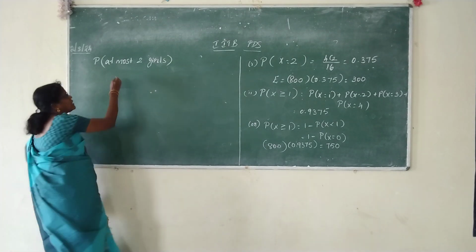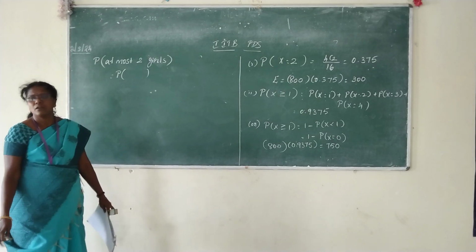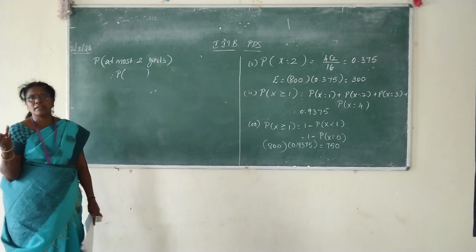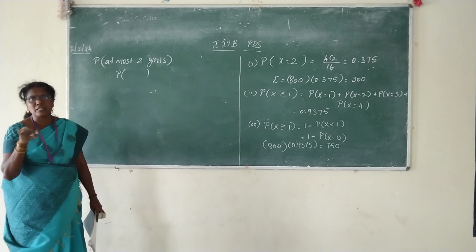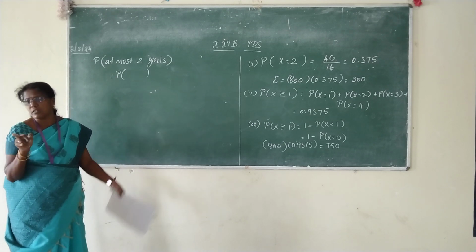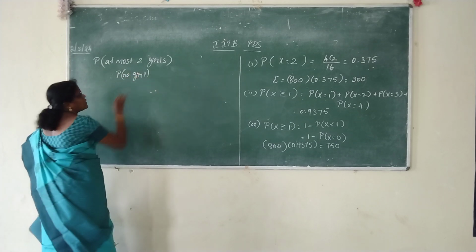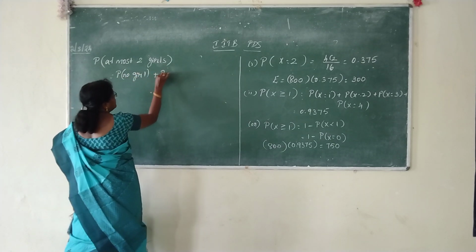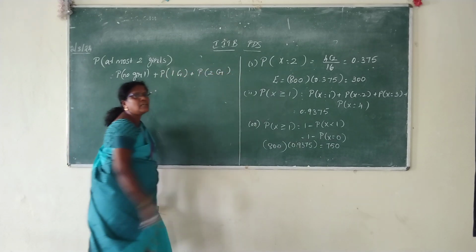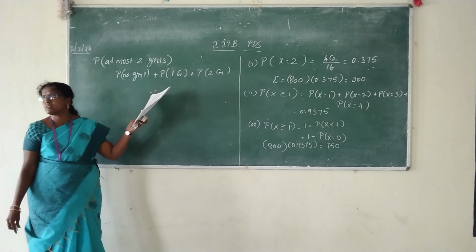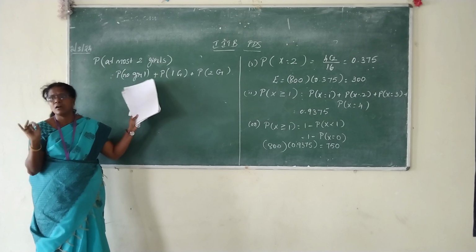0. Probability of at most 2 girls: 0, 1, 2. That is no girls, 1 girl or 2 girls. We should not write it as numbers because we represent X to be the boys. So write in terms of boys. No girls at all, or what is the next possibility? 1 girl. Or what is the next possibility? 2 girls. Whether 3 girls can be there? No, because it is at most, maximum 2 girls. So no girls, or 1 girl, or 2 girls.